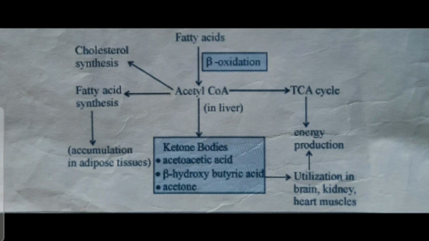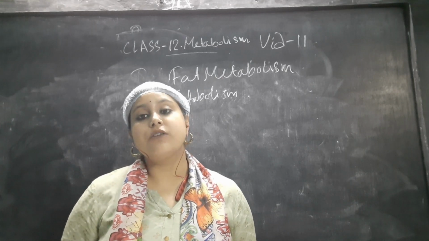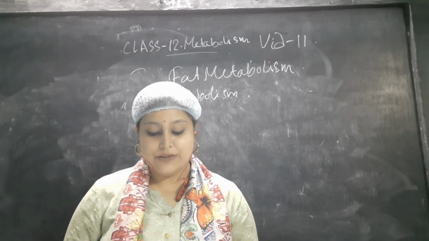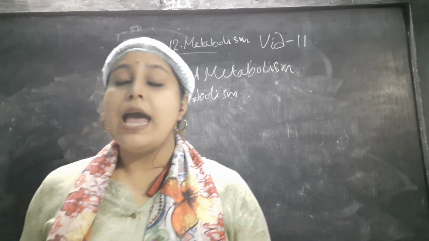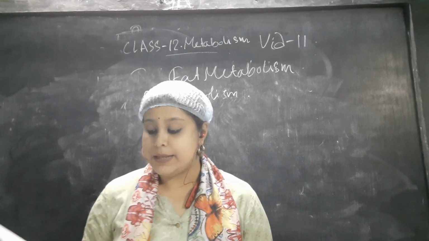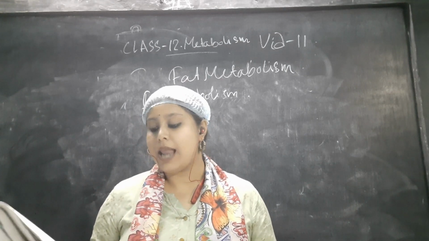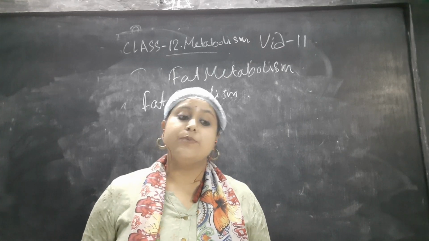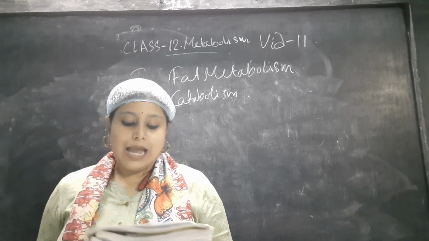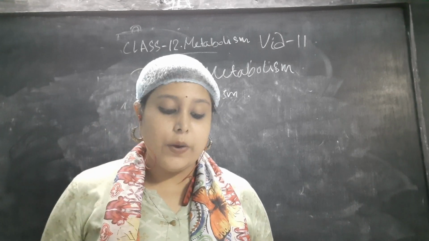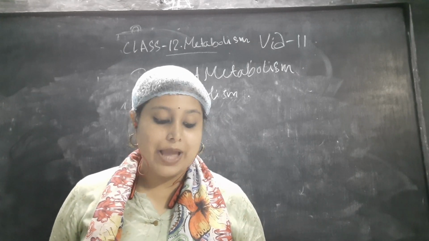Next we will discuss fat anabolism. The liver cells and adipose tissue synthesize lipid from glucose and amino acids through lipogenesis. Lipogenesis occurs when an individual consumes more calories than needed. Lipogenesis begins with acetyl-CoA in the cytoplasm of the cells, and the fatty acid synthesis complex is needed in these reactions.